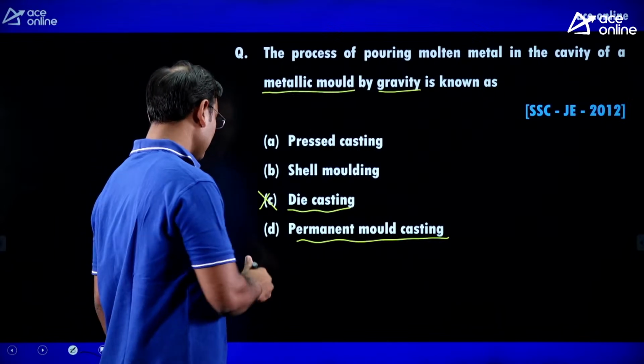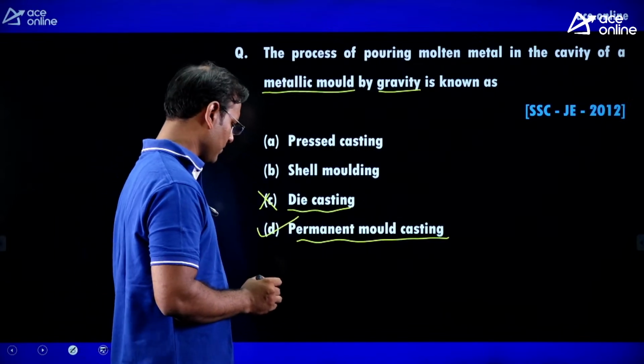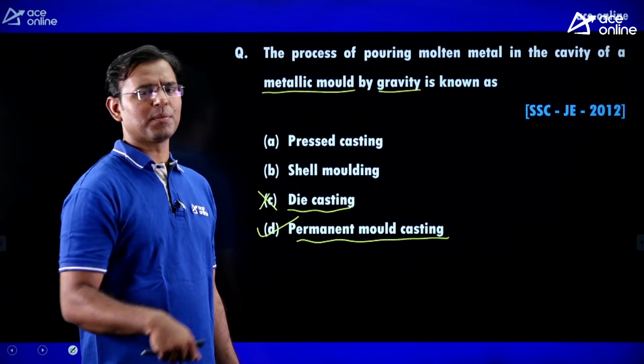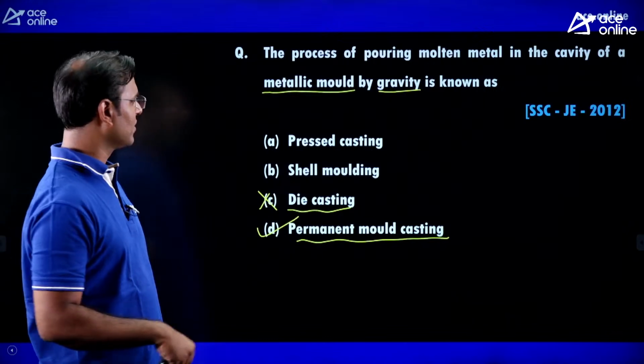Now permanent mold casting, yes, in all other methods of casting where the mold is permanent, we can pour the molten metal directly by the effect of gravity.